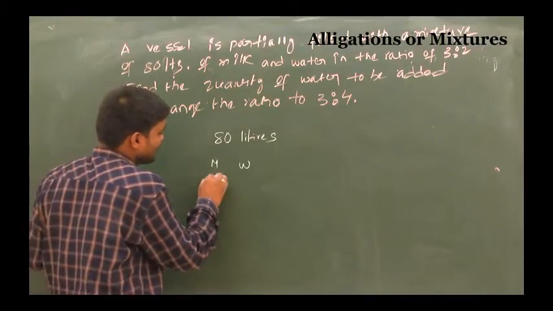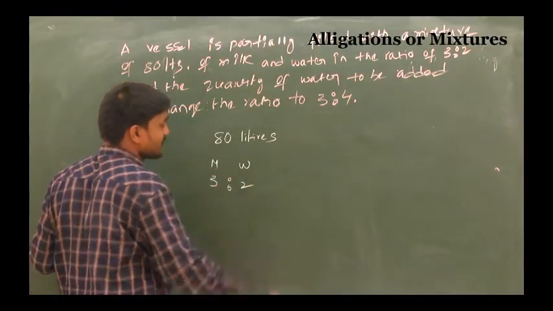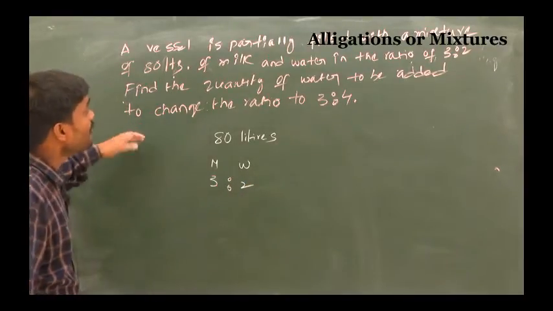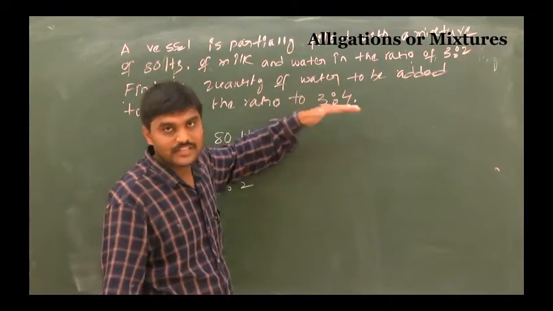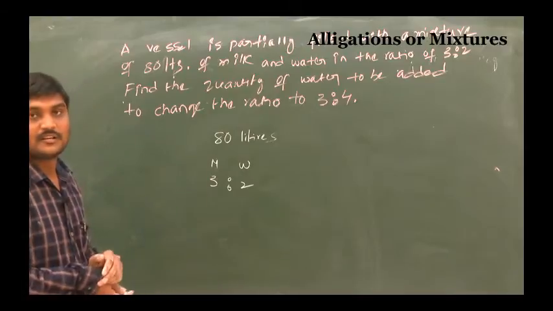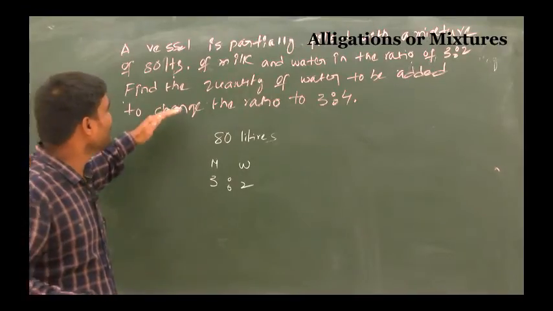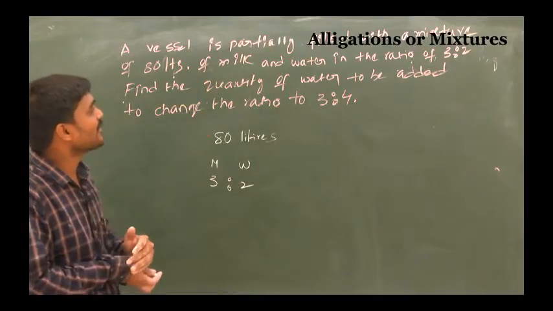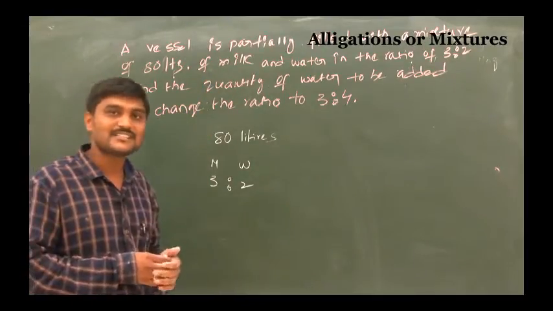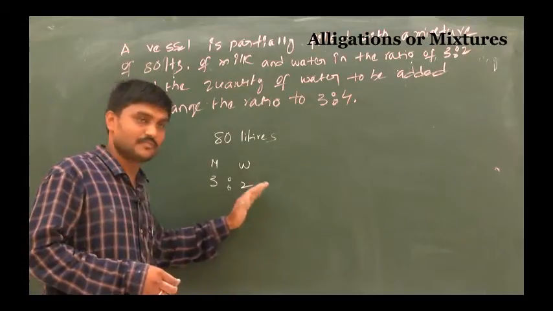He is asking how much water should be added so that the ratio changes to 3:4. So 80 liters of mixture contains milk and water in the ratio 3:2. That means how many liters of milk and how many liters of water?